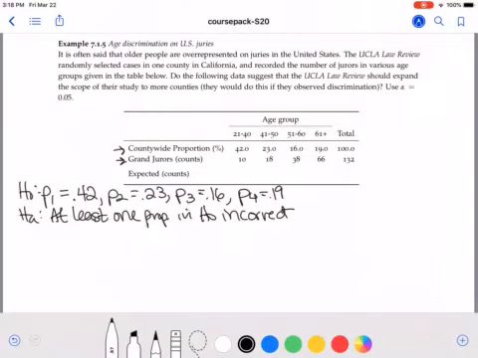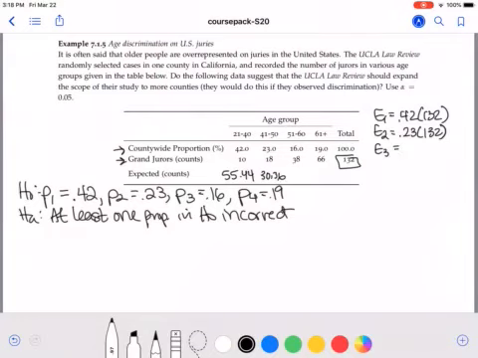So we need to take our percentages times our total number of people, which is 132. So our first expected count will be 0.42 times 132. That gives you 55.44. These are not whole numbers. That is okay. Your E's do not have to be whole numbers. 0.23 times 132 gives us 30.36. Our next one of 0.16 times 132 will give us 21.12. And then finally, our last E of 0.19 times 132 gives us 25.08.